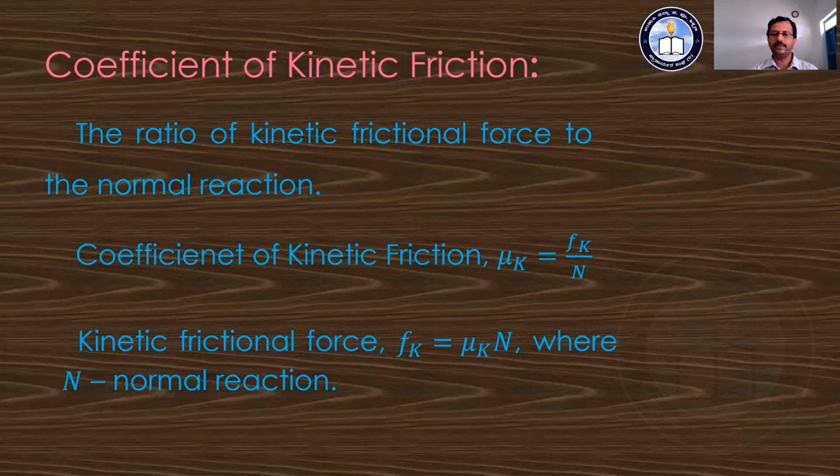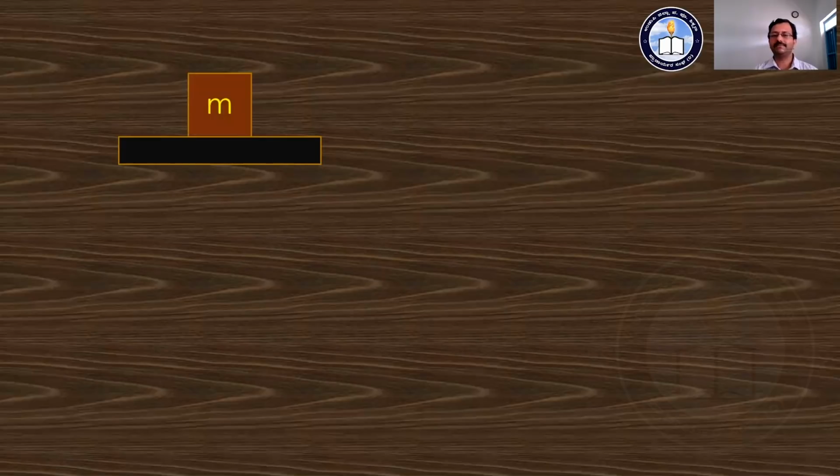And now we are going to see an equation for the acceleration of the object when kinetic frictional force is going to act. Let's consider there is a surface over which a body of mass m is present, so that there is some external force acting over the body to displace or push that body. F is the external force which is acting.